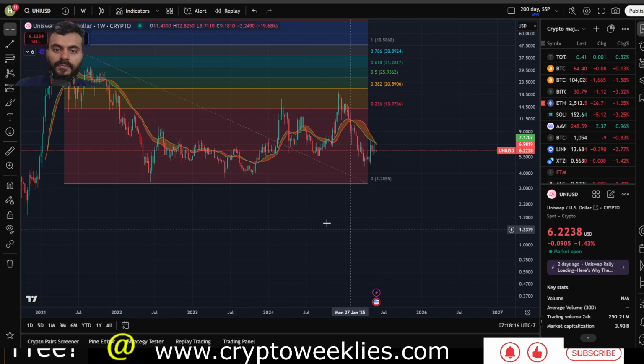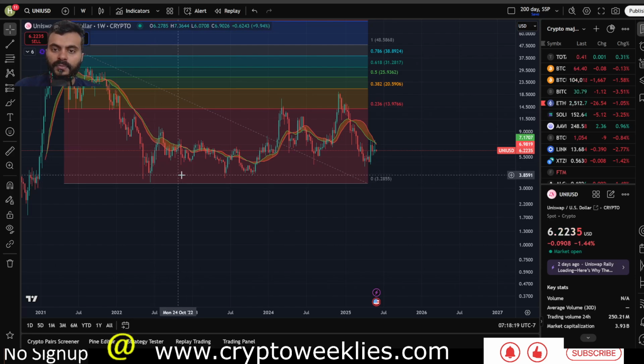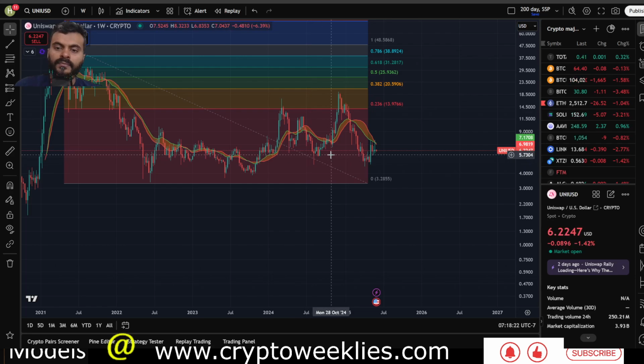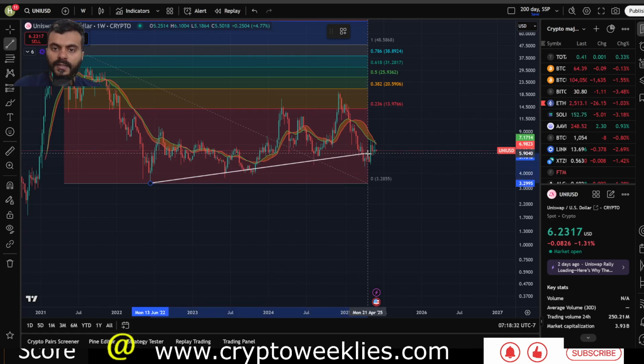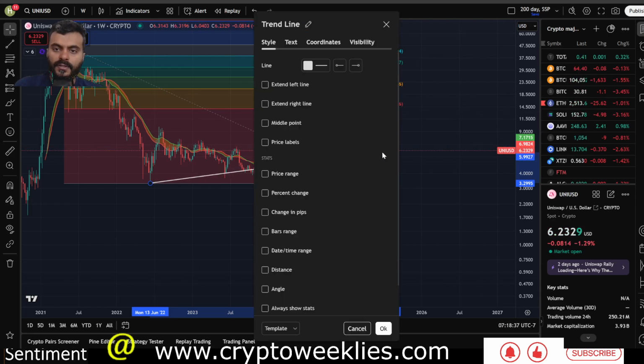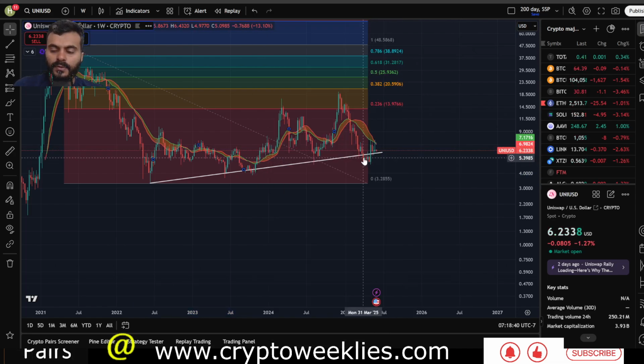So since that June 2022 bottom, prices have been making a series of higher lows. Again, that structure was broken back in March of 2025. If we were to draw a line from this particular point to here, again that kind of sets where the major lows occurred. Again, there was slight deviation in March to April of 2025. Let's see if this breakout from this trend line can hold this area of support at around, if there is a correction, the $5.99 or $6 level. So that's a key area to watch for.